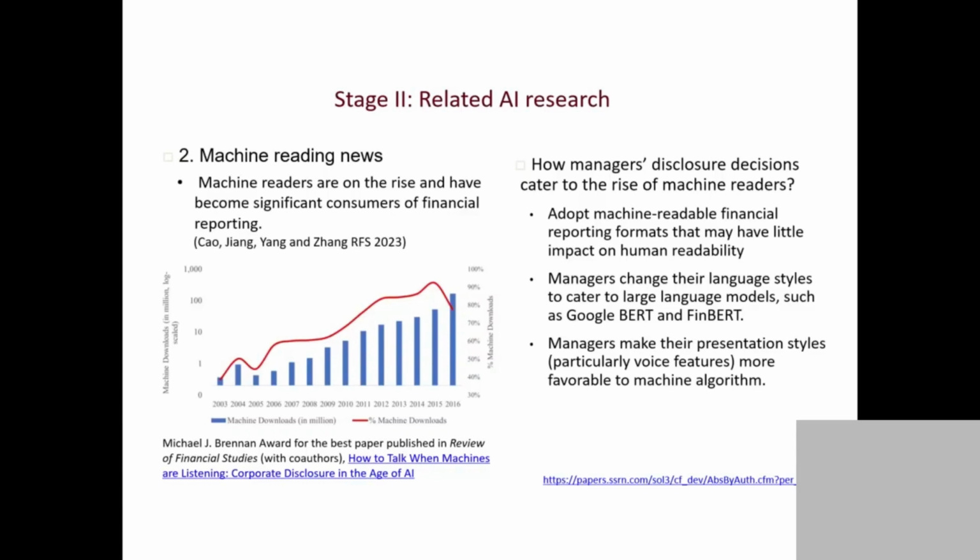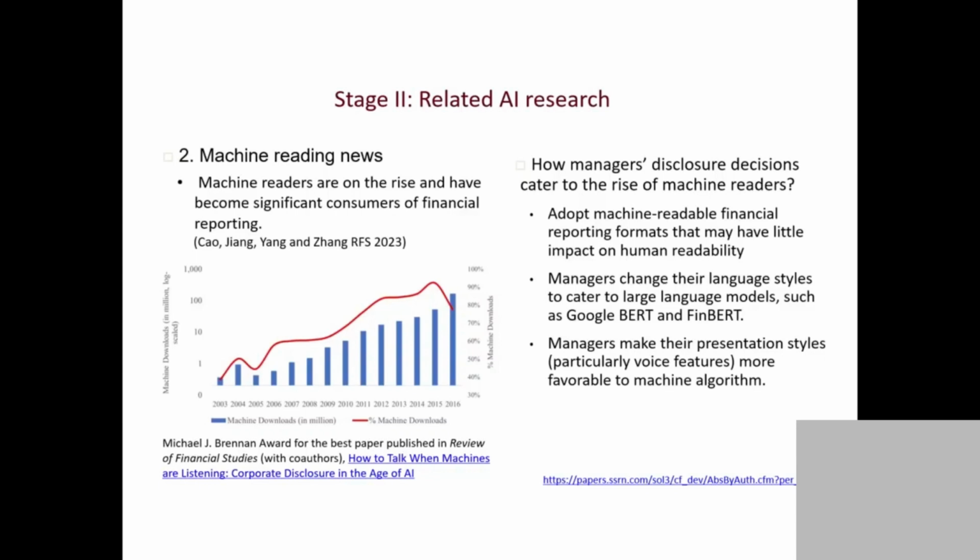So that's interesting to you guys, because as accountants, as finance majors, your job is to produce information, right? And who is consuming the information? Before, humans were consuming the information. Now, machines are consuming the information you produce. If your target buyer of your information has changed, corporate managers need to change too, right? So that's why we did this kind of study.